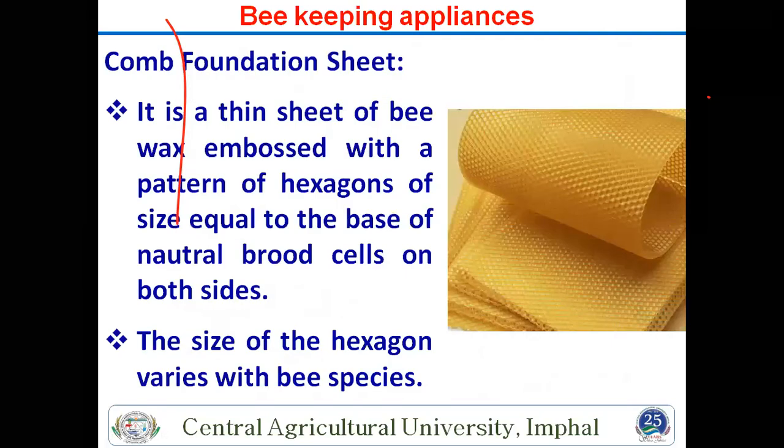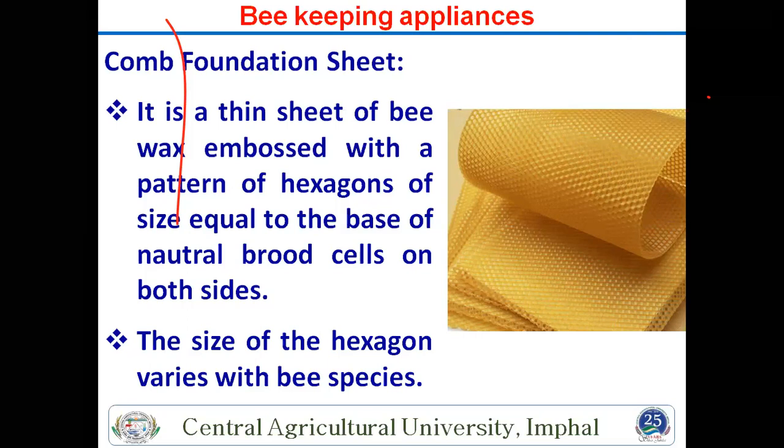Another is beekeeping appliances, different bee equipment is required. First your box is required, then second the artificial comb. Comb foundation sheet is also important, because if the bees build comb, more wax is required and very little honey is extracted. That's why the artificial foundation sheet is required. It is a thin sheet of wax impressed with a hexagon pattern, for fast growth and fast extraction of honey by the honeybee.